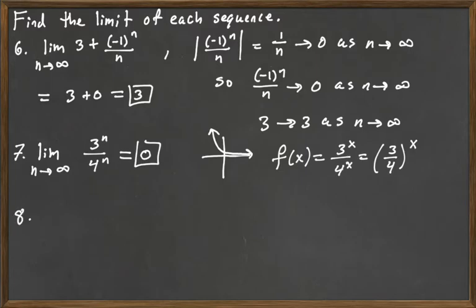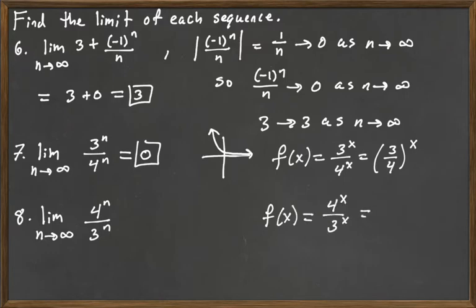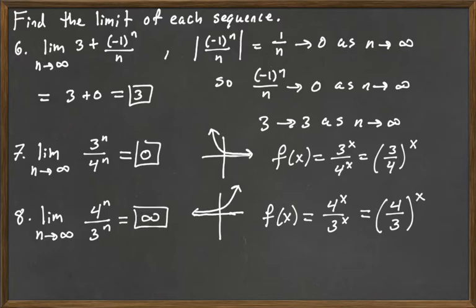Okay. Now if we look at the reciprocal of that, the limit as n goes to infinity of 4 to the n over 3 to the n. And then we're going to look at the function f of x is equal to 4 to the x over 3 to the x, which can be rewritten as 4/3 to the x power. This is also an exponential function, but your base is 4/3, and that's greater than 1, and so your function is going to be exponential growth, and so as x goes to infinity, so does the function, and so the sequence will also follow suit and go to positive infinity.